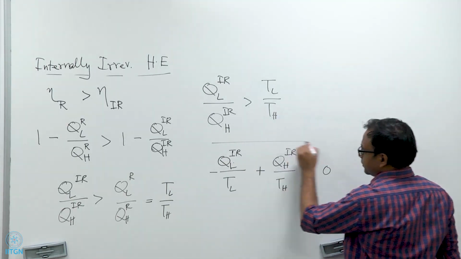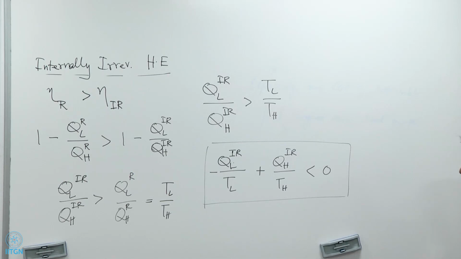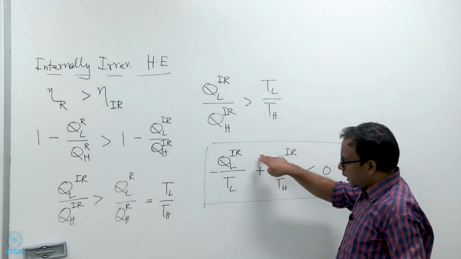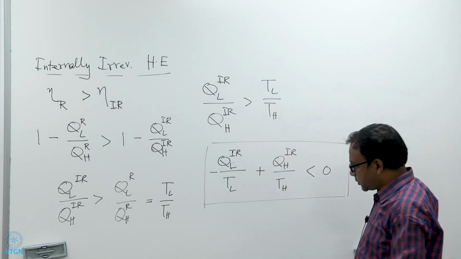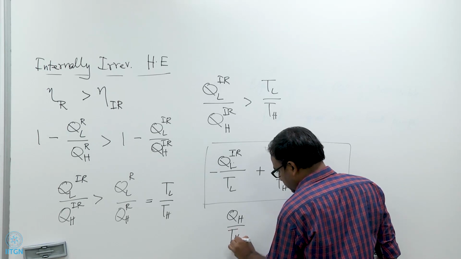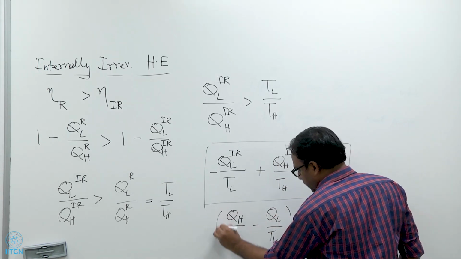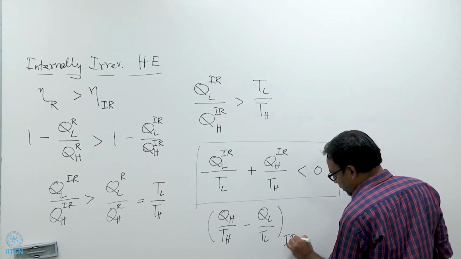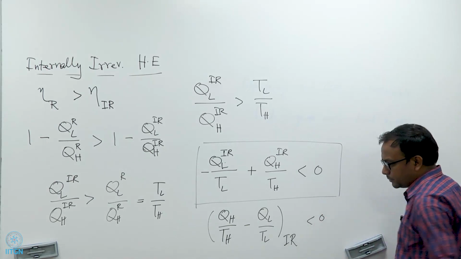Or in other words, if I now remove the IR and the R superscripts, what I conclude from here is that QH by TH minus QL by TL for an internally irreversible heat engine is actually less than 0.